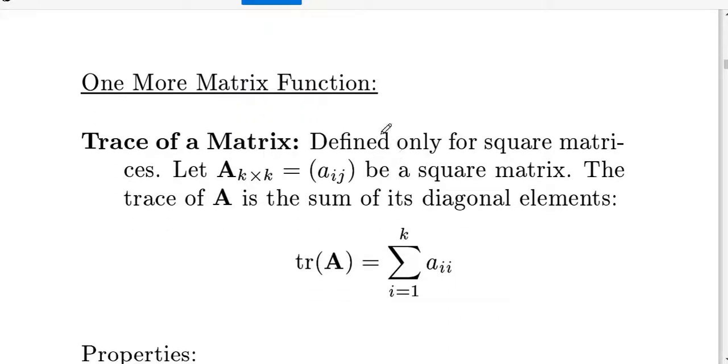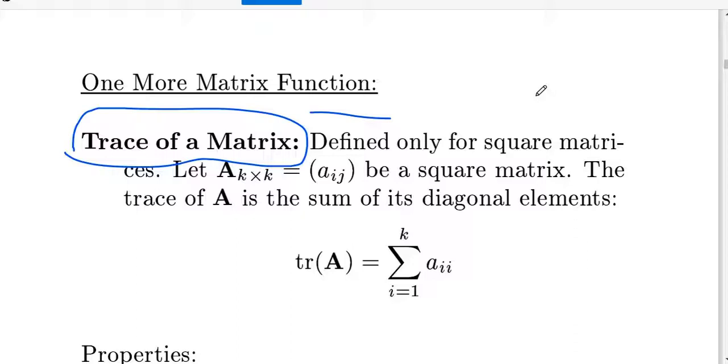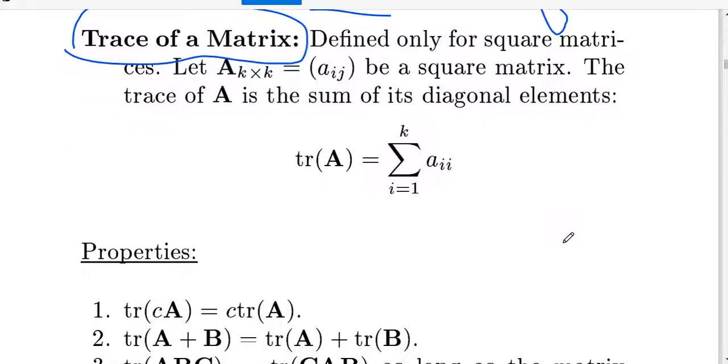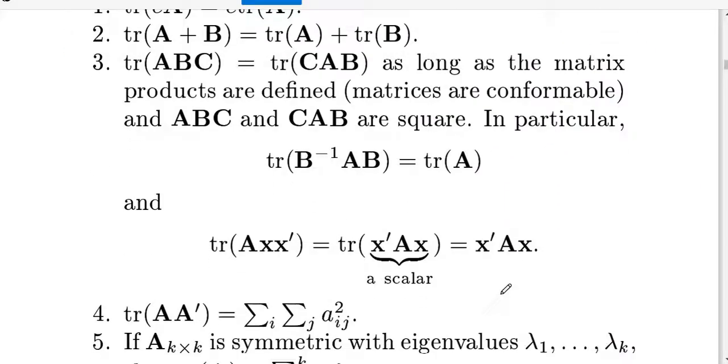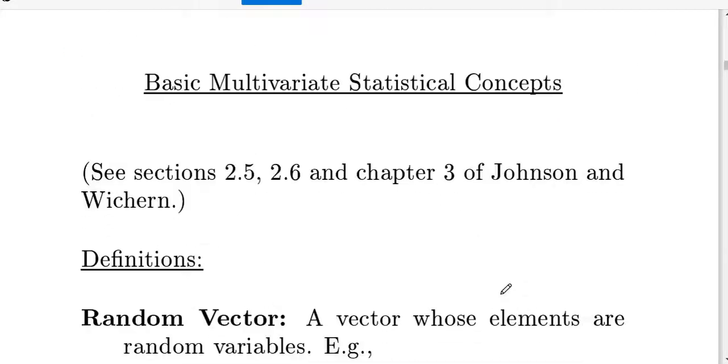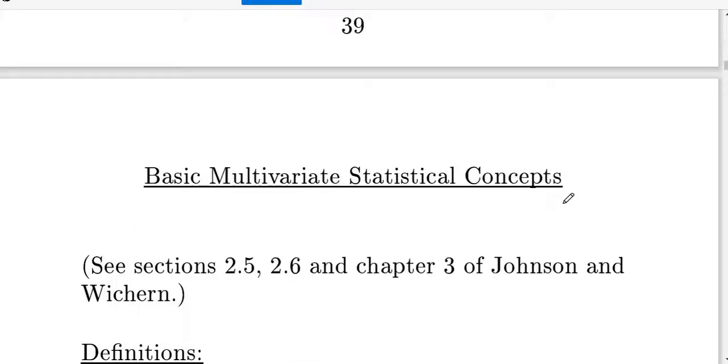One more function is the trace of a matrix. Transpose and trace play a vital role in multivariate, because when the dimension is not equal for our covariance matrix, sometimes we take the transpose and sometimes we take trace values, different notations. How you get the trace: you just take the sum of the diagonal elements. See, from here onwards our statistics started.